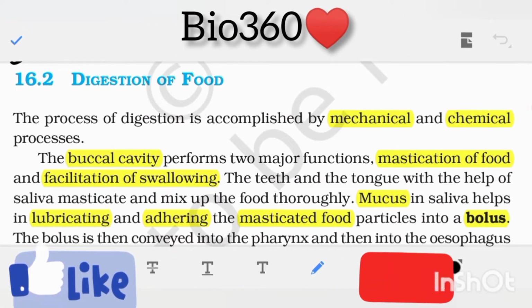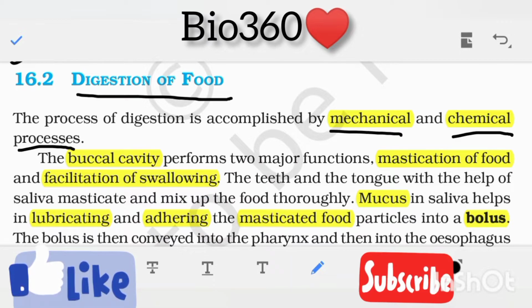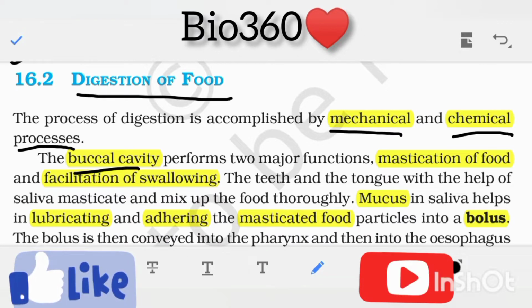Now let's see digestion of food. The process of digestion is accomplished by mechanical and chemical processes. The buccal cavity performs two major functions. The first one is mastication of food and the second one is facilitation of swallowing.